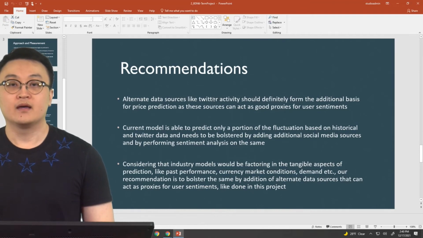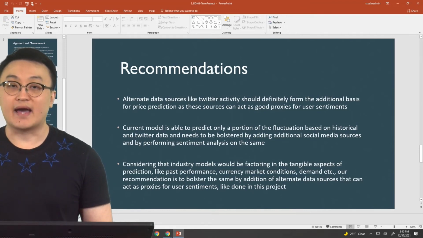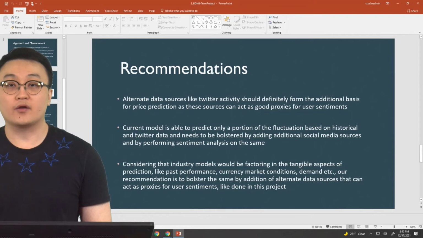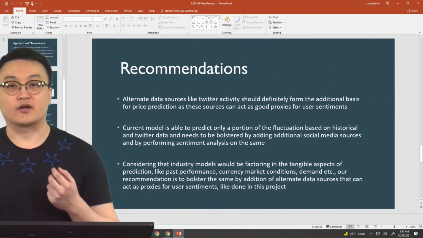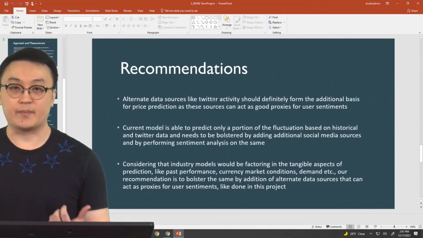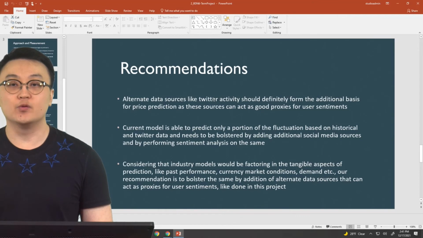So finally, our group recommends that considering the industry model will be factoring in tangible aspects of predictions like past performance, currency market conditions and demand, our recommendation is to bolster the same by addition of automated data sources that can act as proxies for user sentiments, like done in this project.